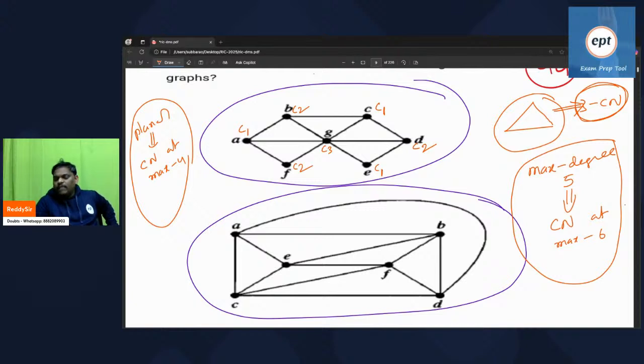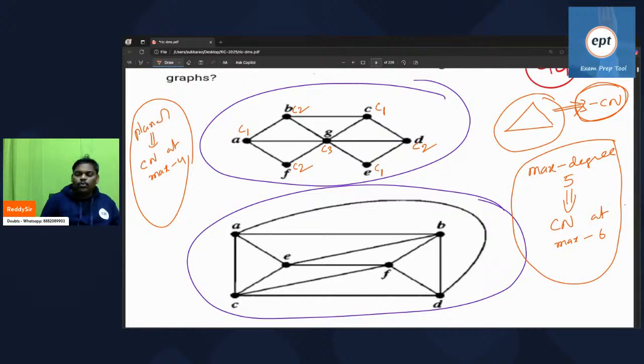That is the reason they gave a small graph. If a big graph is given, finding the chromatic number is an undecidable problem. There is no algorithm to find the chromatic number, so we have to do hit and trial only. Brute force method only we have to use. So I got the answer as 3.